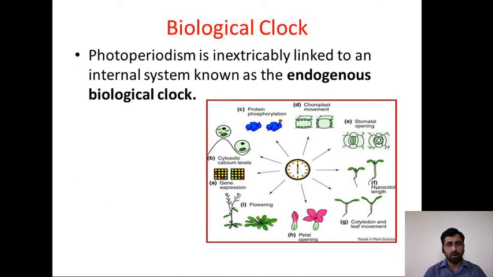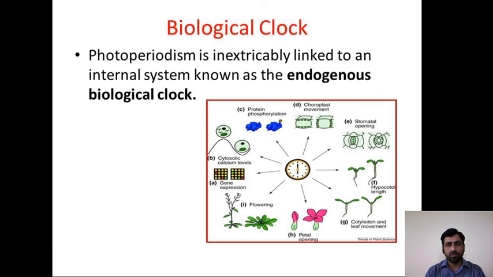Then the biological clock. What is the biological clock? Biological clock is related to photoperiodism, that is simply the internal system known as the endogenous biological clock. Photoperiod is inextricably linked to that particular plant's internal system.